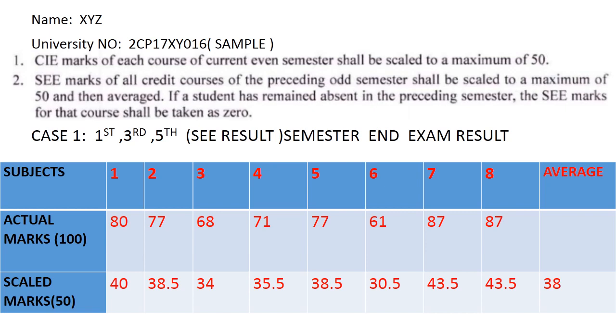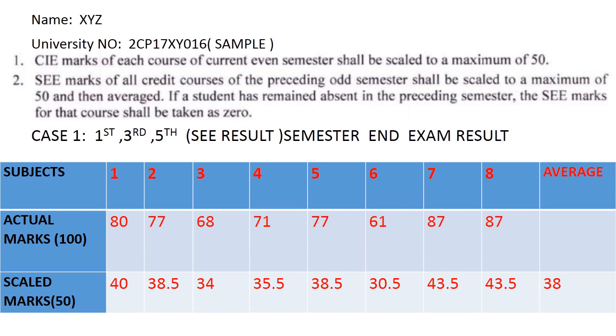We are conducting the exam for 100 marks. For the first subject he got 80. For the second subject he got 77. For the third subject he got 68. For the fourth 71. For the fifth subject 77. For the sixth subject 61. For the seventh subject 87. For the eighth subject 87. So these are the marks he got in the first, third or fifth semester. That is the semester end examination result.